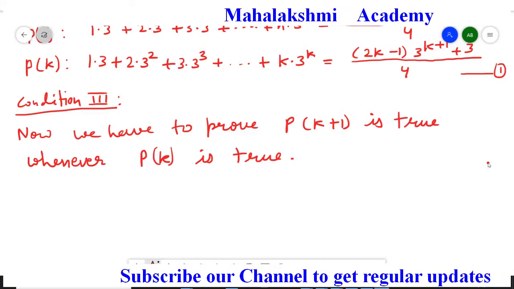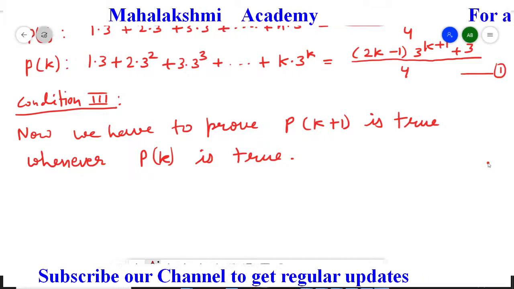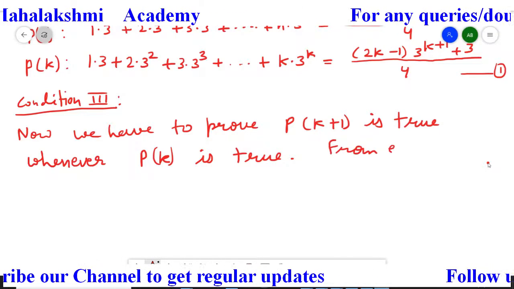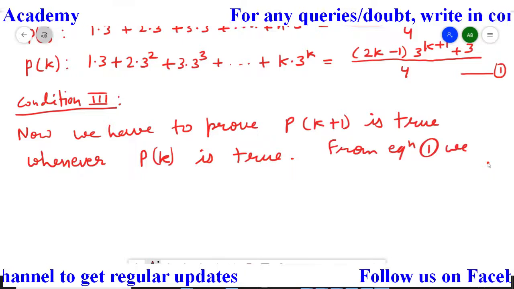So we'll write down first from equation 1.